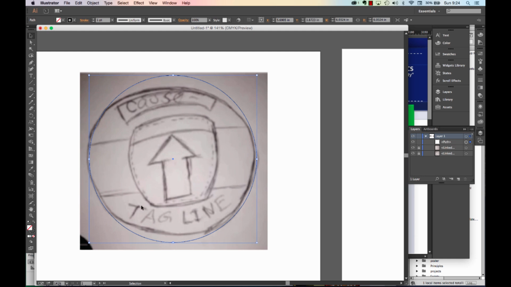Next, look inside your design. If you have text that's going around, you're going to be using type on a path, and you'll find that video on the website. Second, you have to look at your design and see what would be the best way to draw it.